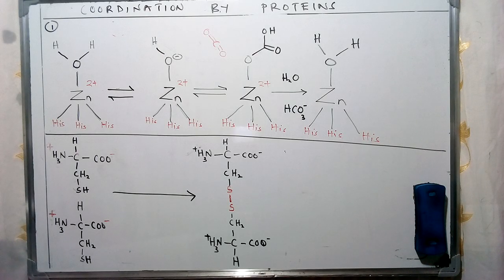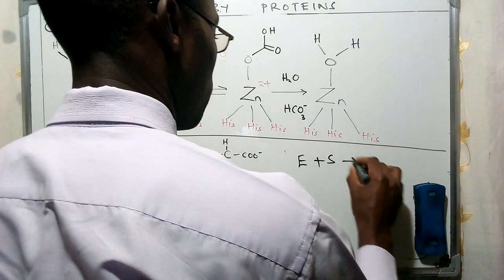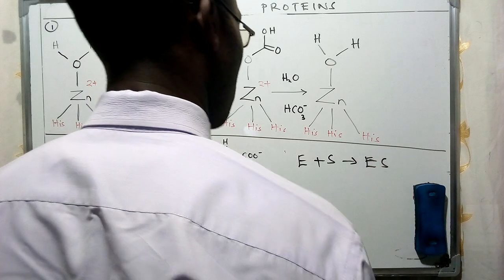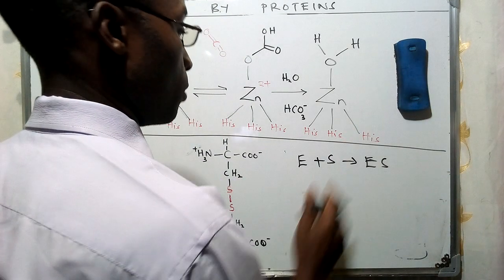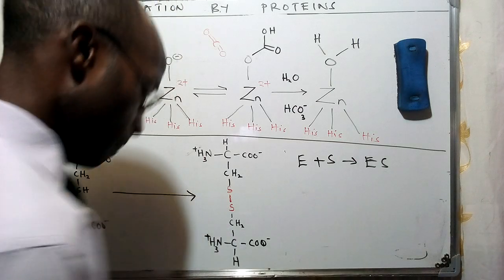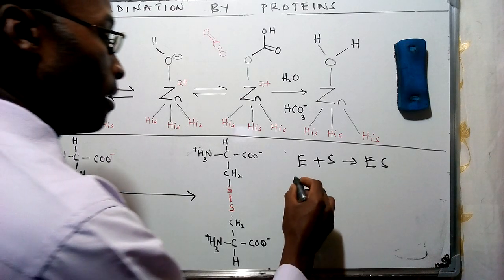Now, if we have an enzyme combining with a substrate to form an enzyme-substrate combination, there are some states where we see that these metals have some sites which are not occupied. In this case, these sites can as well be occupied by ligands such as water.